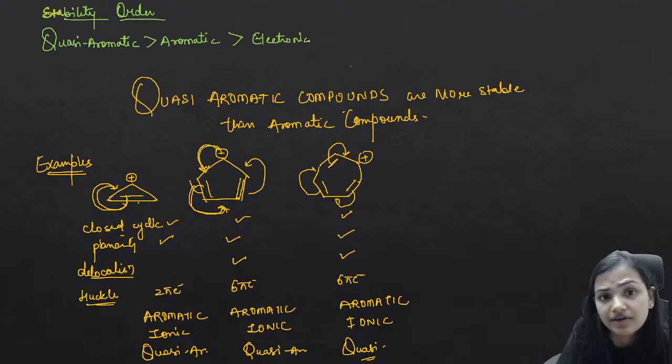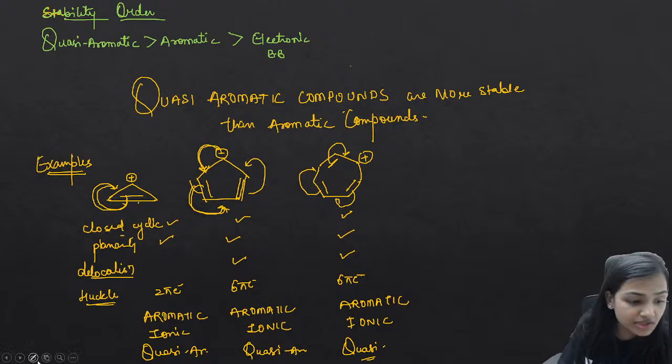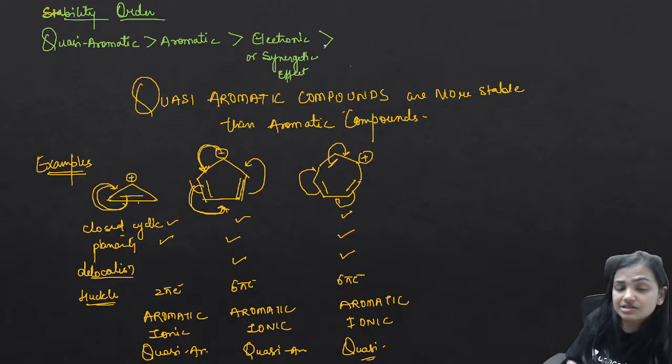Electronic factor, if I need to say electronic factor, something like there is a back bonding or a back donation or something. Electrons, if they are doing any kind of synergetic effect, let me write it here, synergetic effect. Because of the electron density you could have the synergetic effect, electronic effect or the synergetic effect.